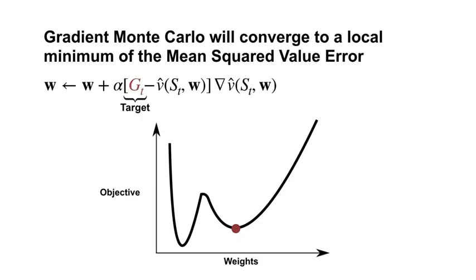This is because it uses an unbiased estimate of the gradient of the value error. In theory, we need to run the algorithm for a very long time and decay the step size parameters to obtain this convergence. In practice, we use a constant step size, so the algorithm oscillates around a local minimum.